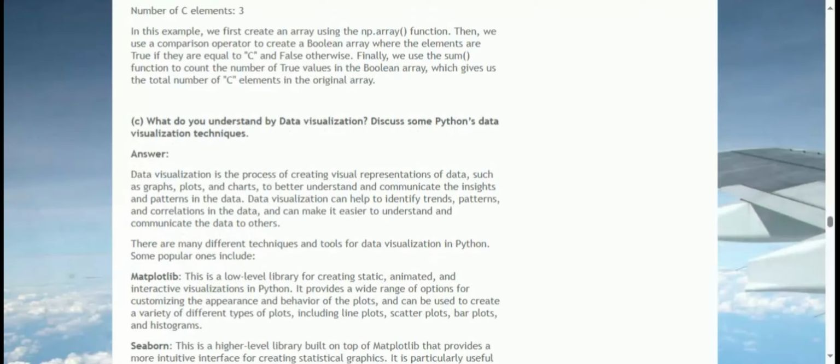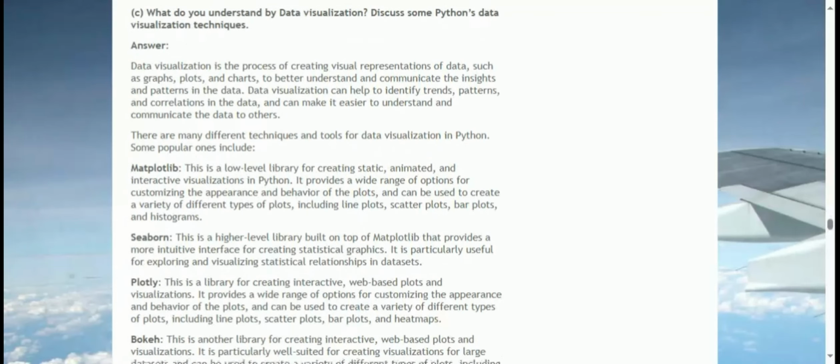C. What do you understand by data visualization? Discuss some of Python's data visualization techniques. Answer. Data visualization is the process of creating visual representations of data, such as graphs, plots, and charts, to better understand and communicate the insights and patterns in the data. Data visualization can help to identify trends, patterns, and correlations in the data, and can make it easier to understand and communicate the data to others.